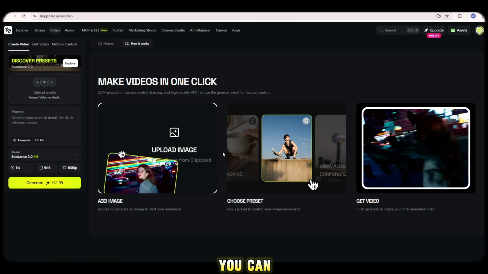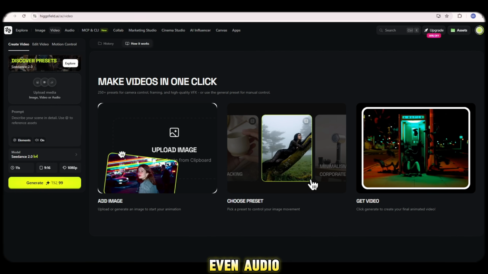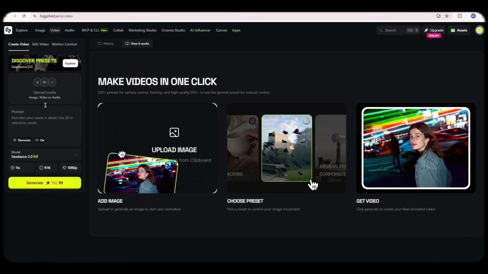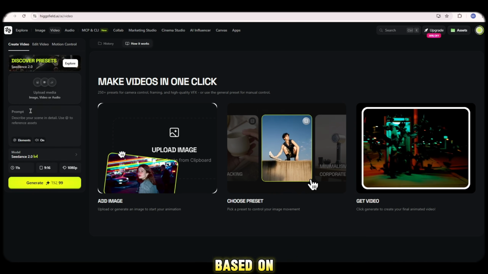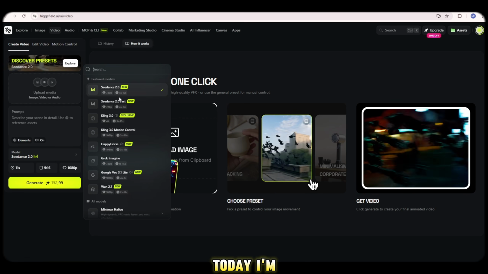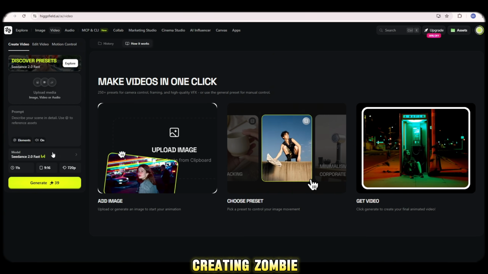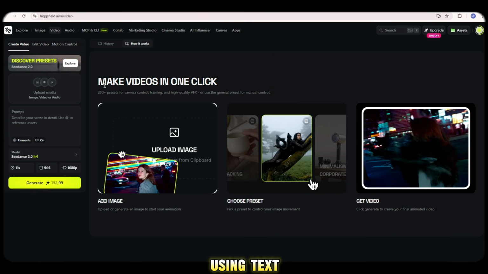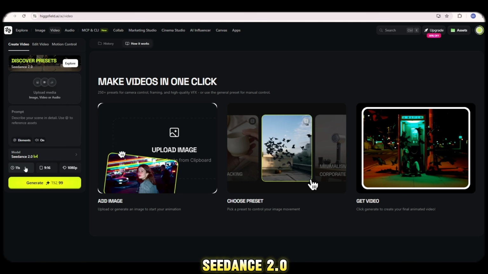Okay viewers, you can upload images, videos, and even audio references here. That means you can create videos based on any reference or cinematic style you want. But today, I'm specifically creating zombie-style adventure scenes using text prompts inside Seedance 2.0.